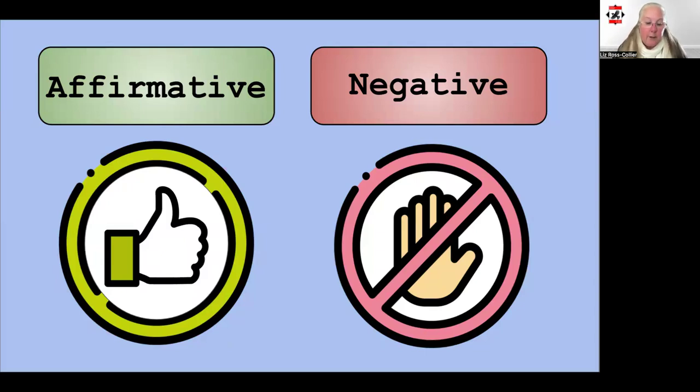I want to start off by looking at the difference between affirmative and negative imperatives. Basically, an affirmative instruction is when you want to instruct someone to perform an action or adopt a certain attitude, and a negative one is when you're giving the instruction not to do it or to stop doing it. It might also be when you want to say, don't do it yet.